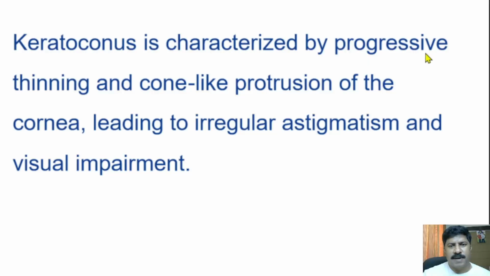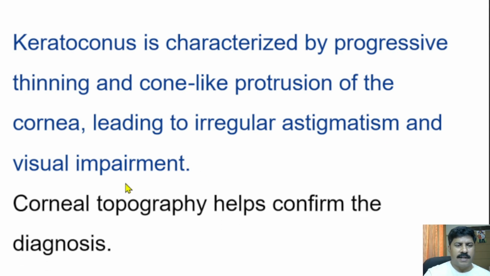Keratoconus is characterized by progressive thinning and cone-like protrusion of the cornea, leading to irregular astigmatism and visual impairment. Corneal topography helps to confirm the diagnosis.